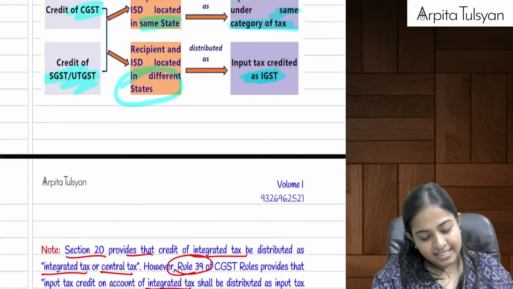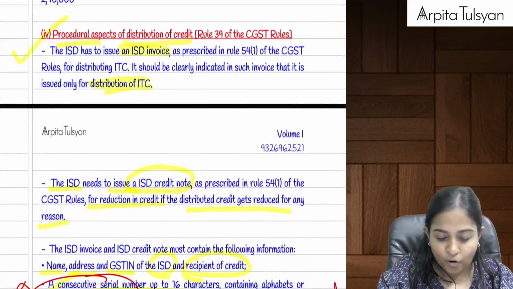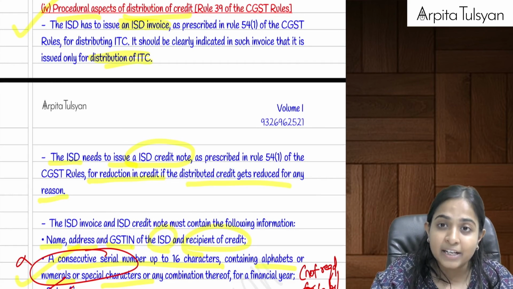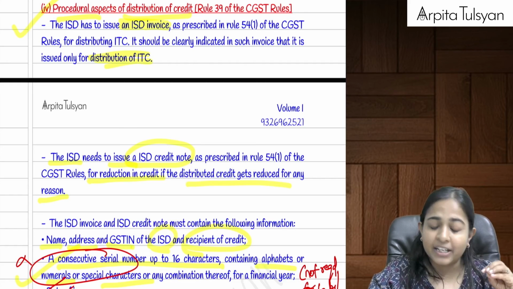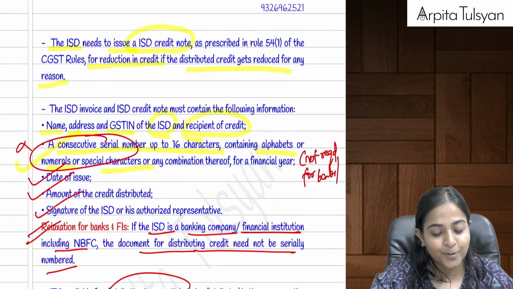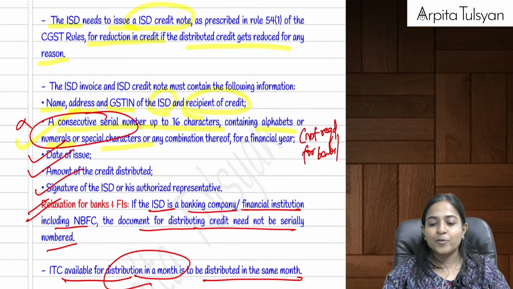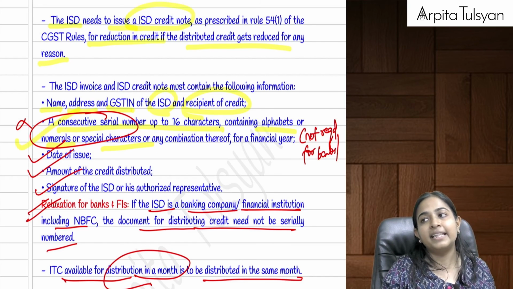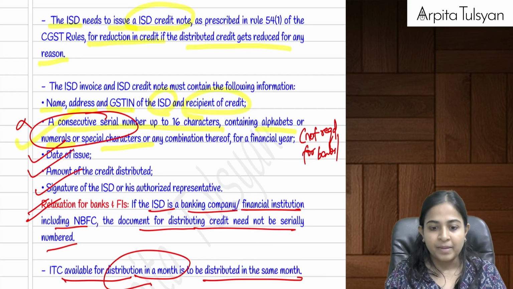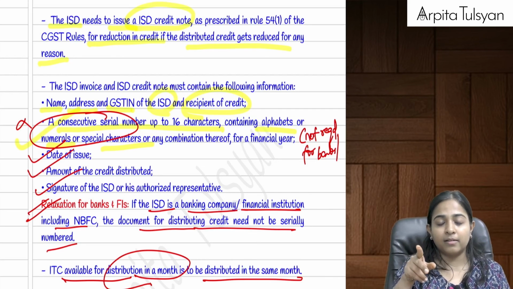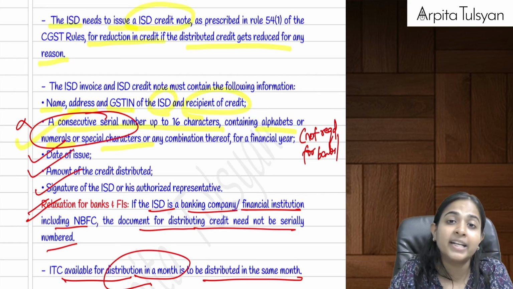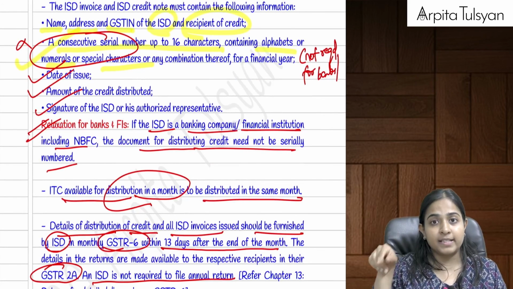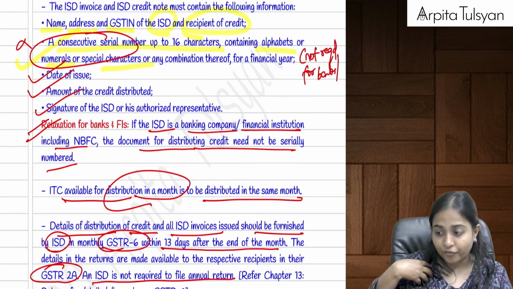Okay, and then after that, some procedures for the purpose of distribution of credit. Whenever the ISD is distributing the credit, the ISD is required to issue an ISD invoice in which all the details will be written, and it will be specifically mentioned that this invoice is used only for the purpose of distribution of credit. Let's say if some extra credit is distributed, then in that case the ISD can issue an ISD credit note. And in the ISD credit note, the credit is again required to be apportioned in the same ratio as that of the original credit.